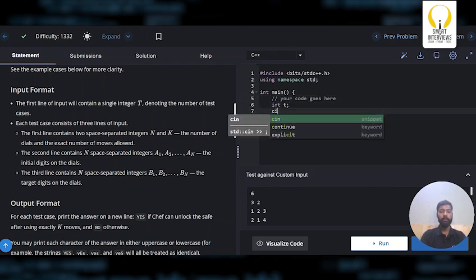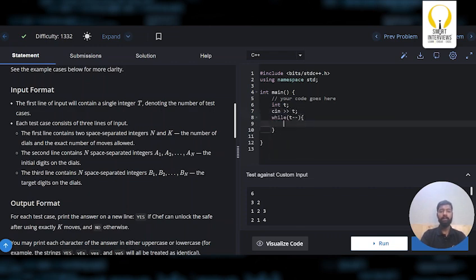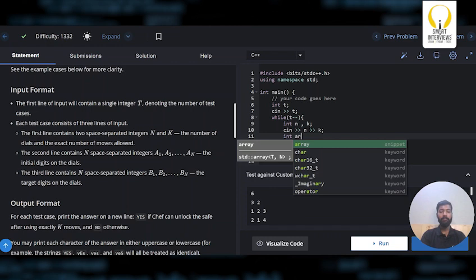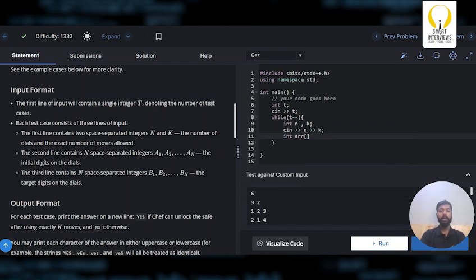So int t, then take the input of t, then run a while loop. Then in each test case you are getting 3 lines. First is n comma k, the size of the array and the k moves. Then you're getting the values of the initial dial and the final dial.